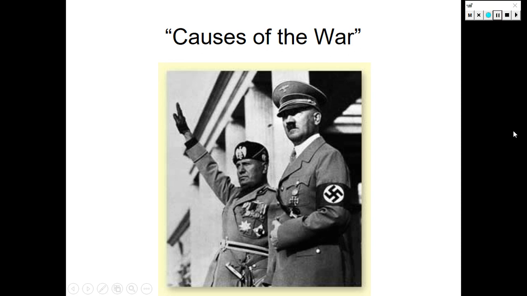So we're going to deal with the causes of the war. Here we have Benito Mussolini on the left and Adolf Hitler on the right. Mussolini was the fascist dictator of Italy, and Adolf Hitler was the military dictator of Nazi Germany.